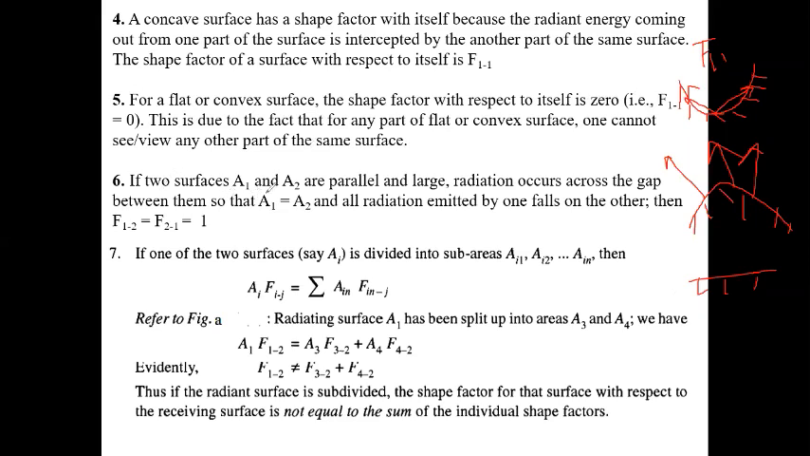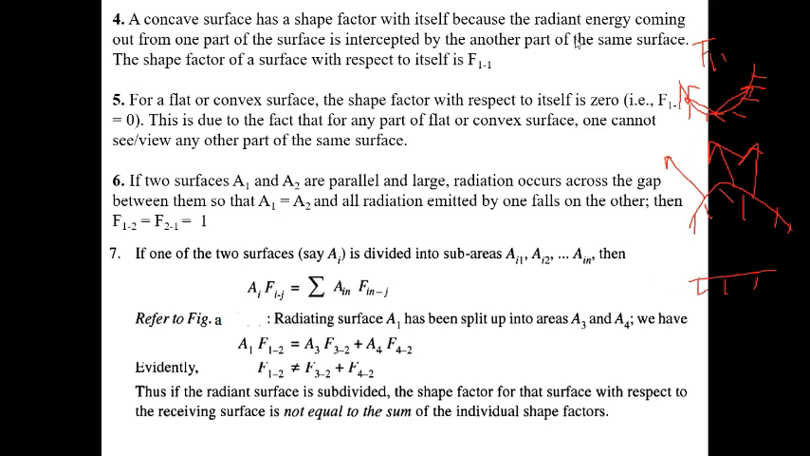Now, if two surfaces A1 and A2 are parallel and large, with radiation occurring across the gap between them so that A1 equals A2, and all radiation emitted by the first reaches the second, then F12 equals F21 equals 1. If one of the two surfaces is divided into sub-areas, A1, A2, up to AN, in this way, we can write Ai Fij equals the summation of Ai Fin.